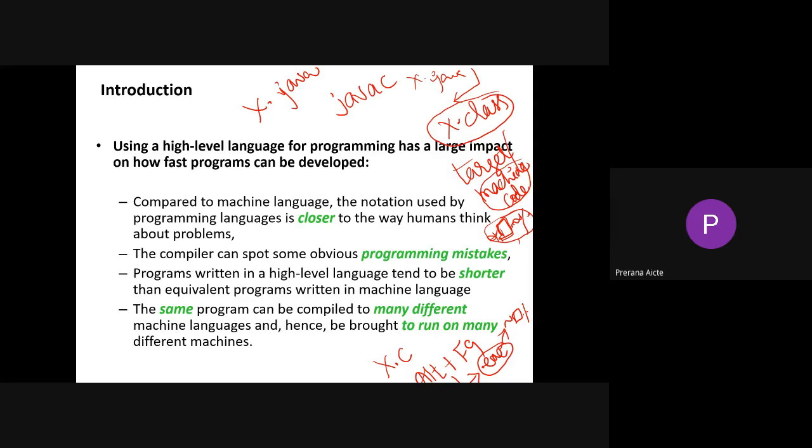Right? Fine. So programs written in a high-level language tend to be shorter than equivalent programs written in machine language. See, if we write thousands of lines of high-level code, whenever we compile it, not that many lines of code are available in our machine language.